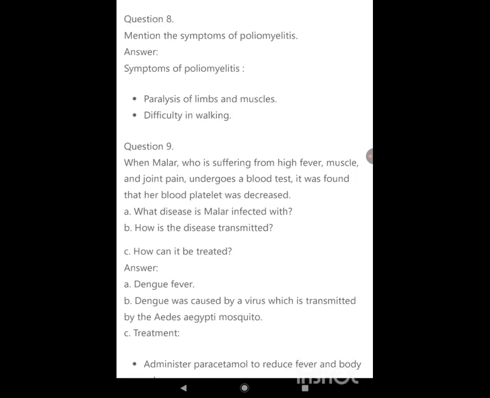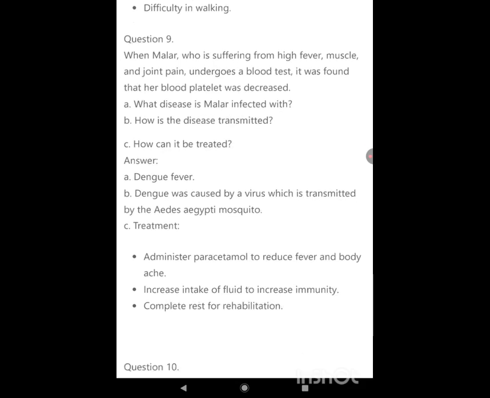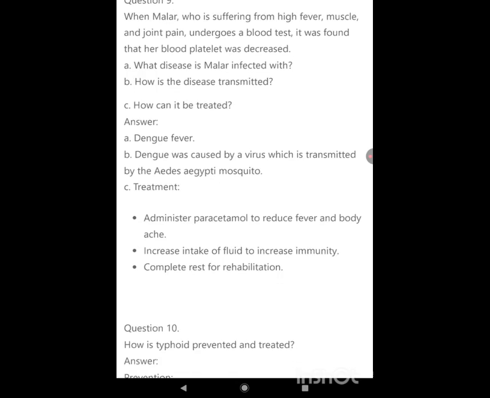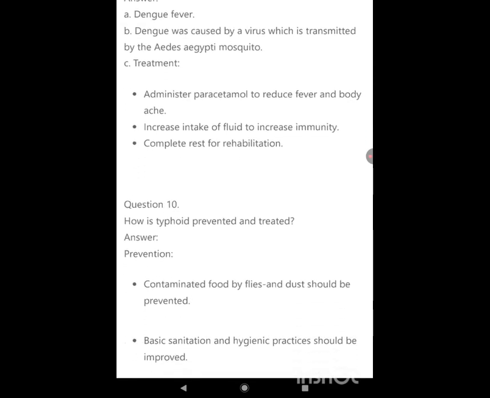Answer: A. Dengue fever. B. Dengue is caused by a virus which is transmitted by the Aedes aegypti mosquito. C. Treatment: administer paracetamol to reduce fever and body ache. Increase intake of fluid to increase immunity. Complete rest for rehabilitation. How is typhoid prevented and treated?